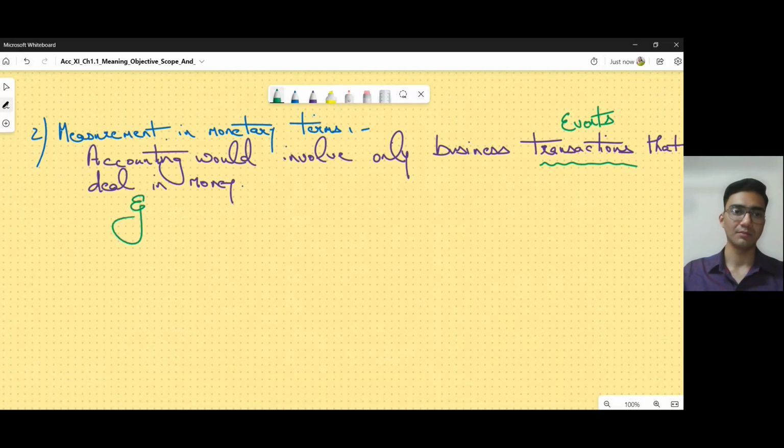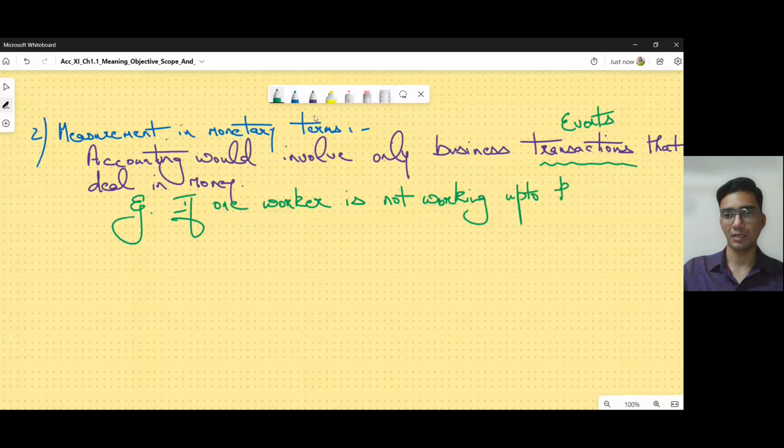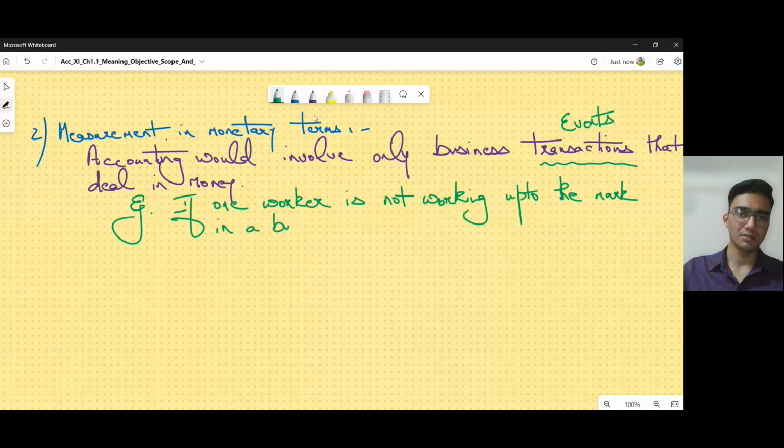For example, if one worker is not working up to the mark, up to the mark means he's not working well in a business.